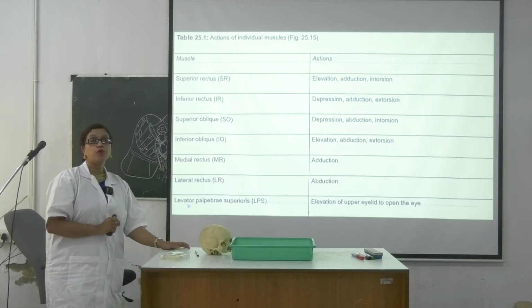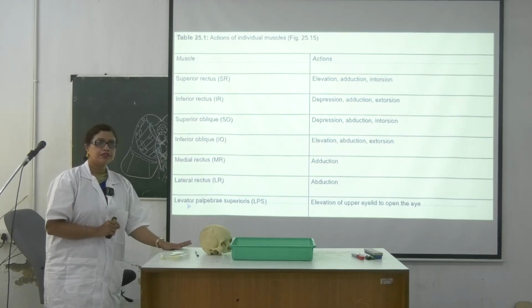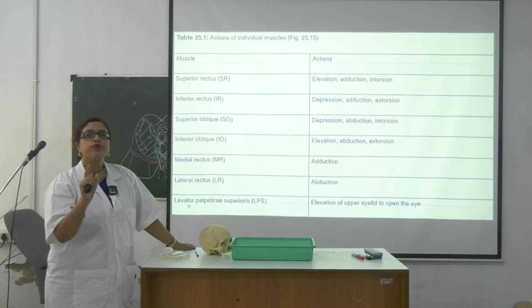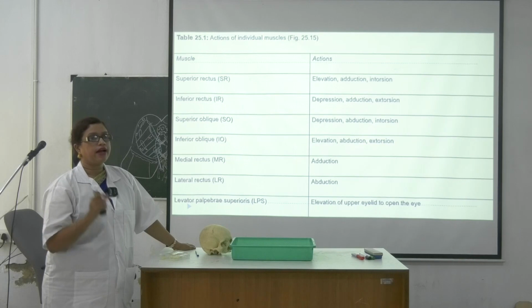Now tell me an interesting thing. Suppose the oculomotor nerve is paralyzed, and I am giving you a hint, in the right eye.